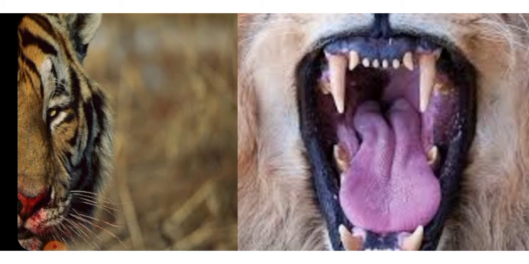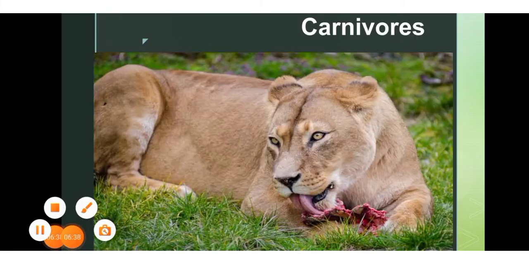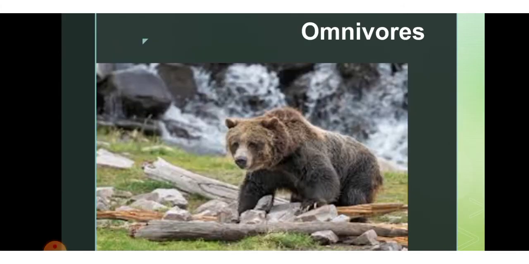Some birds like eagles and vultures have clawed, pointed toes and sharp, pointed beaks to grab and stab the flesh of their prey. As they hunt, they eat the flesh. You can see the lion, a carnivore, eating the flesh. So these are also examples of carnivorous animals.